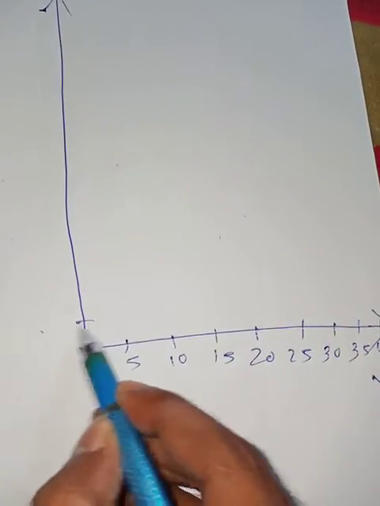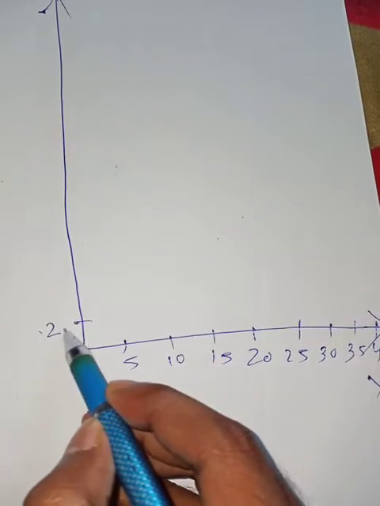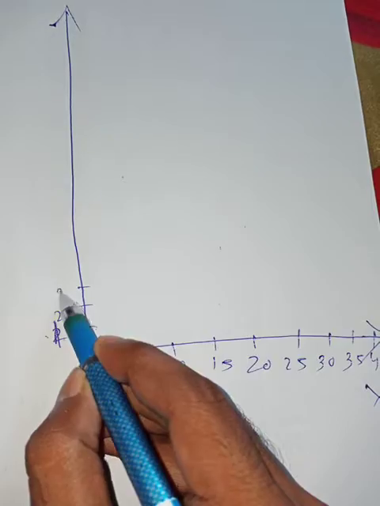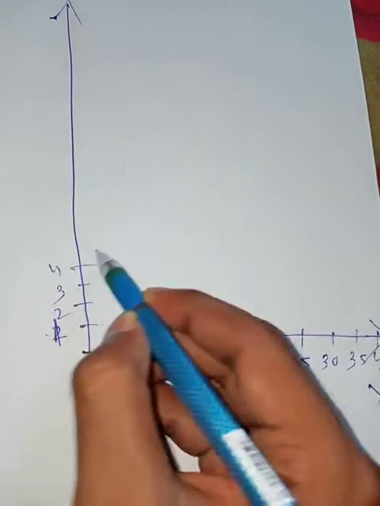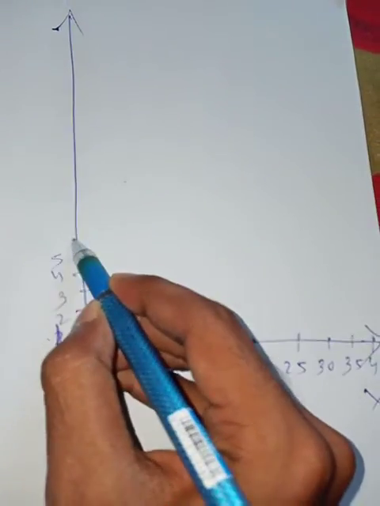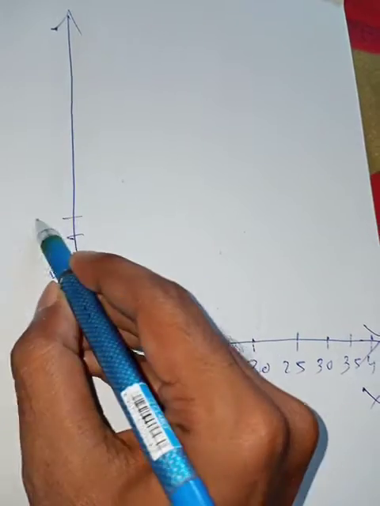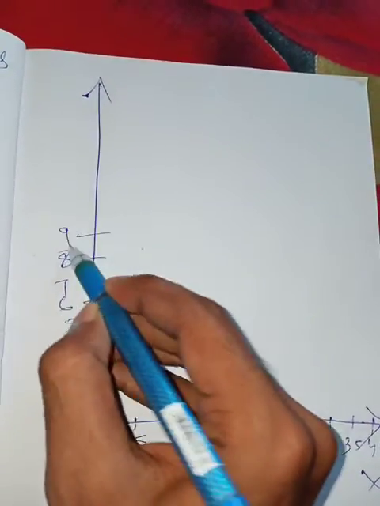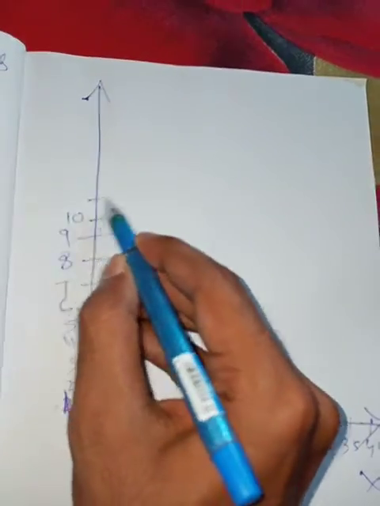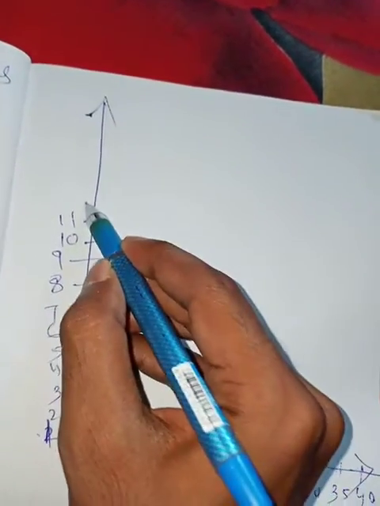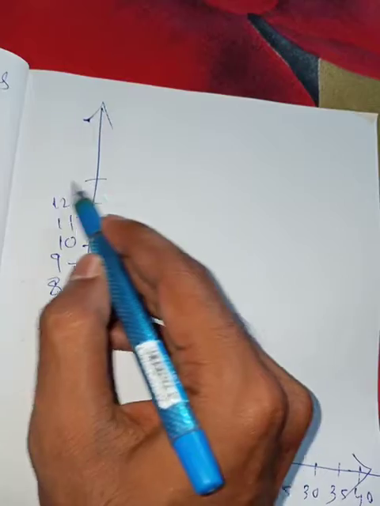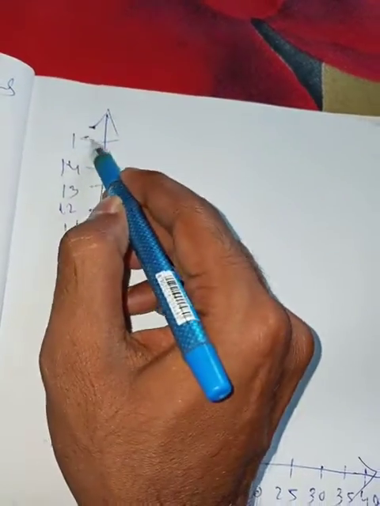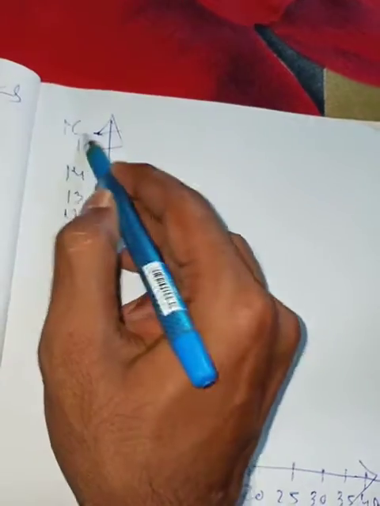Here I am taking 2: 1, 2, 3, 4, 5, 6, 7, 8, 9, 10, 11, 12, 13, 14, 15, 16.